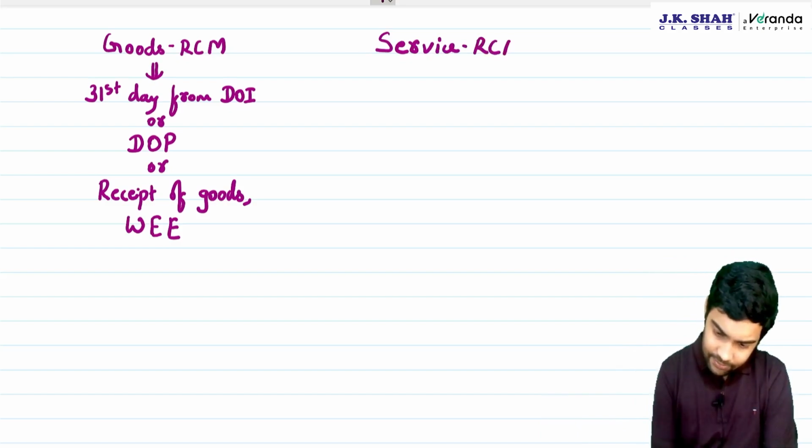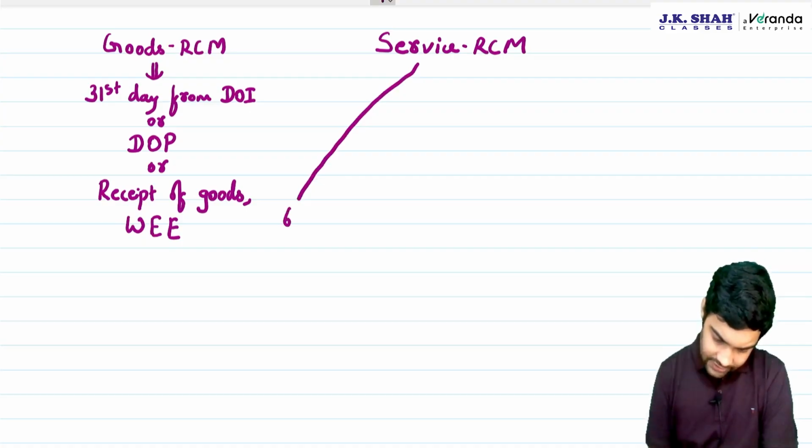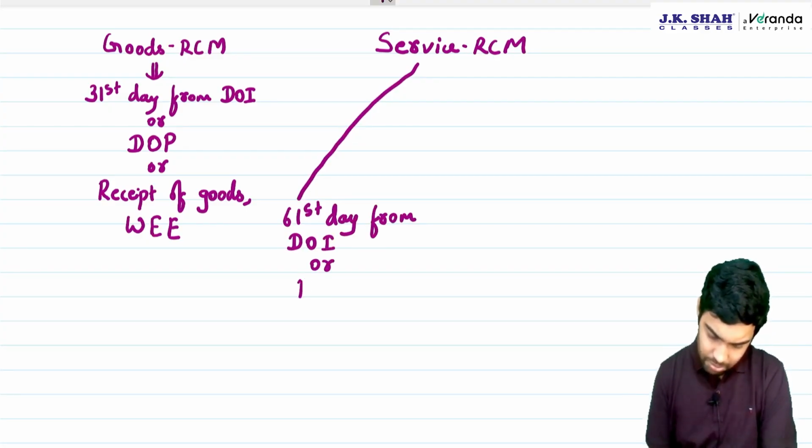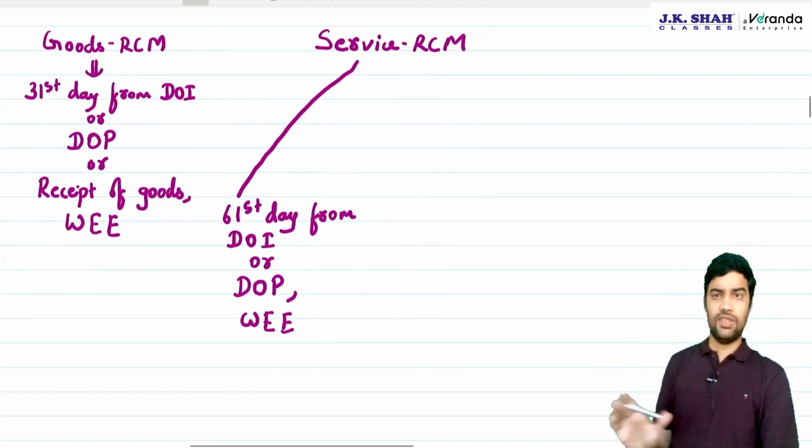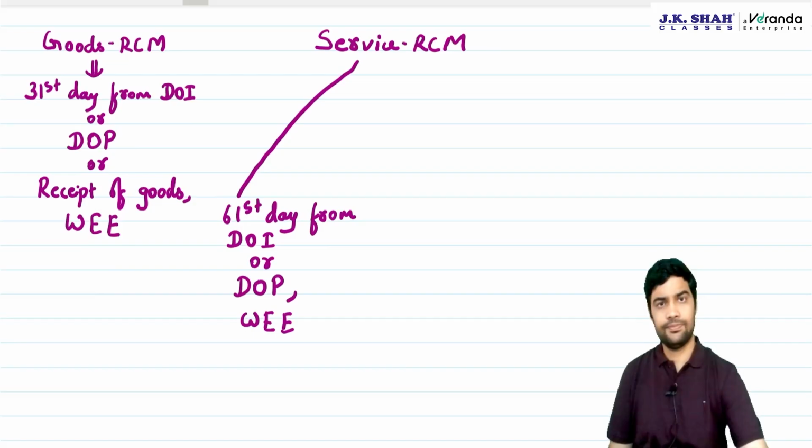Service under RCM: the 61st day from the date of invoice or payment date, whichever is earlier. Yes, sir, we are already aware of that. Correct.